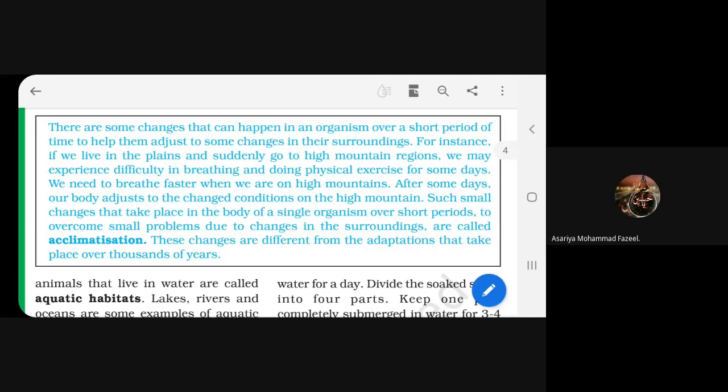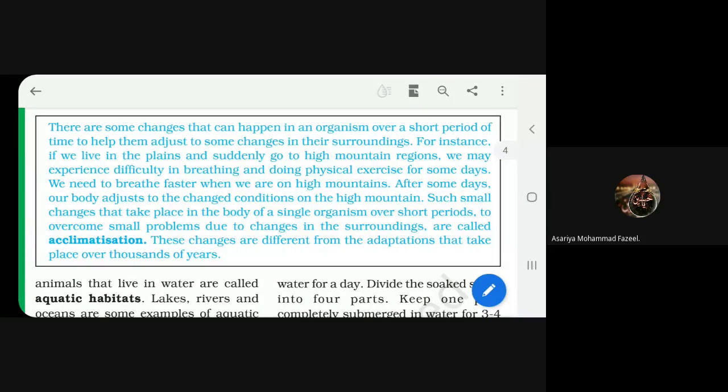So if we go there for a few months, it's very difficult for us to adjust at that place because we are not used to that much cold weather. The same way, if the people who live there come over here and start living here, it might be difficult for them for a few months because they cannot easily adjust to this kind of hot climate.